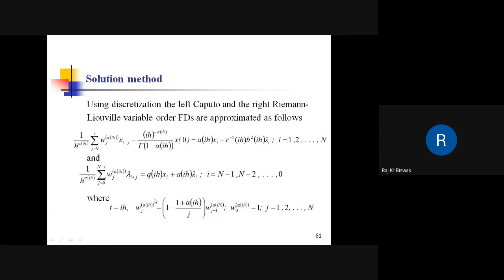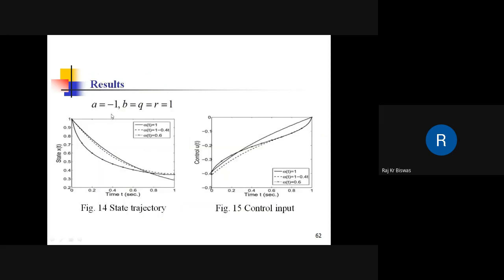Finally, these are the numerical approximations of the state and co-state equations. For these values of the parameters, the state and co-state are shown. This curve is alpha equal to 1, this is alpha equal to 0.6 fixed order, and this intermediate curve is for alpha equal to 1 minus 0.4t.